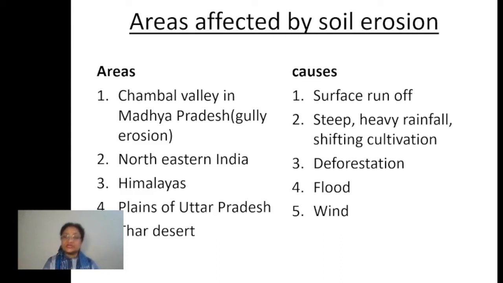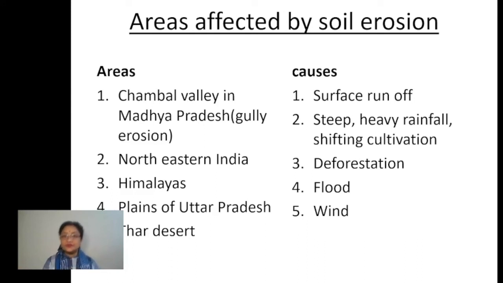Second is the steep slope and heavy rainfall, then shifting cultivation. Steep slopes over the northeastern hills or over the Himalayan region, that is one thing. Slope is a big factor. Heavy rainfall especially occurs in the northeastern hills, over the Western Ghats, over the slopes of the Himalayas. So these are again prone to soil erosion.